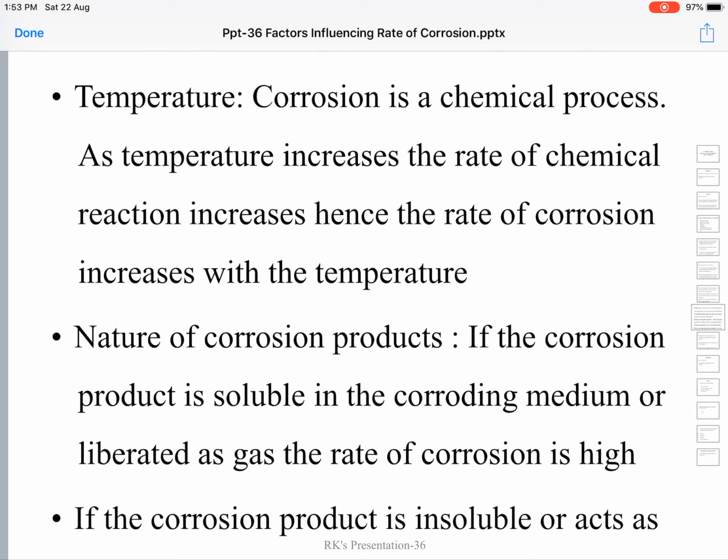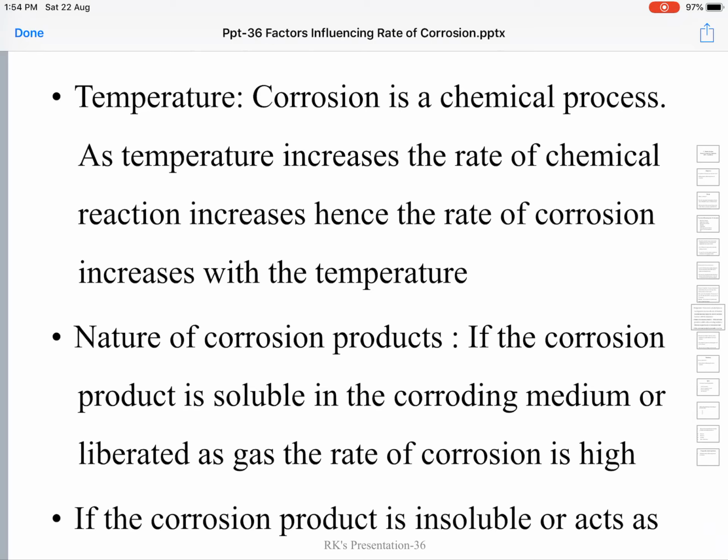The nature of corrosion products. If the corrosion product is soluble in the surrounding corroding medium, or corrosion products are gaseous in nature, what happens?